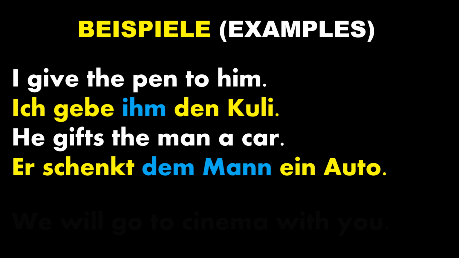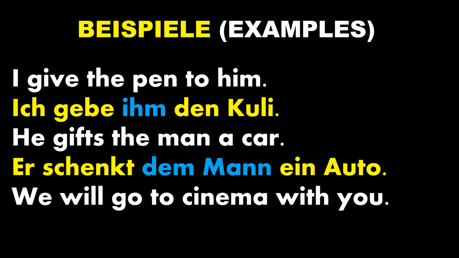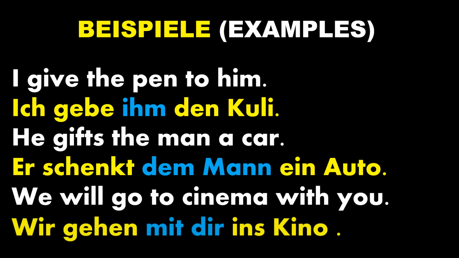Okay, let's go ahead. We will go to the cinema with you. Now let's see how to translate it. Wir gehen mit dir ins Kino. Now here this dir is not an indirect object, because of the preposition mit, which is a purely dative preposition. That is why it takes the case of dative.